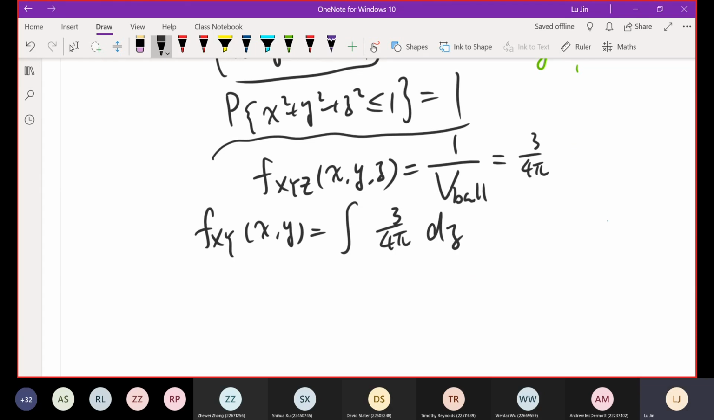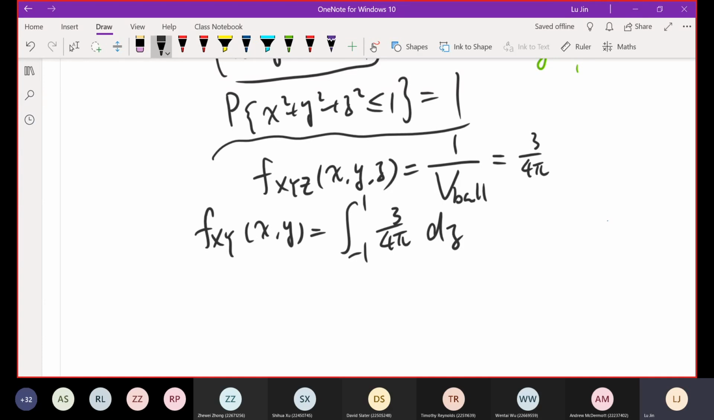But regarding the boundaries of the integration, be very careful. It's not from -1 to 1. If you do so, the result is wrong, because first of all, you get a constant number, not a function of x and y. This is the first point that makes sense.